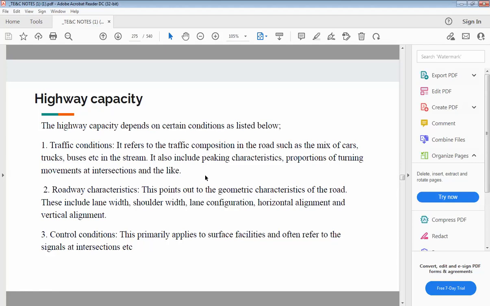So the first point is the traffic condition. It is related to the mixed traffic such as cars, trucks, buses in the stream. And it also includes the parking characteristics, proportions of turning movements at the intersections.